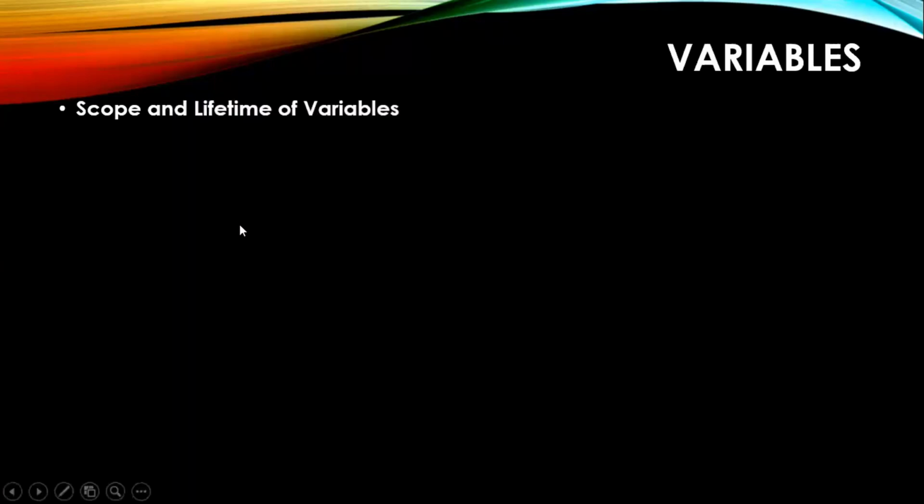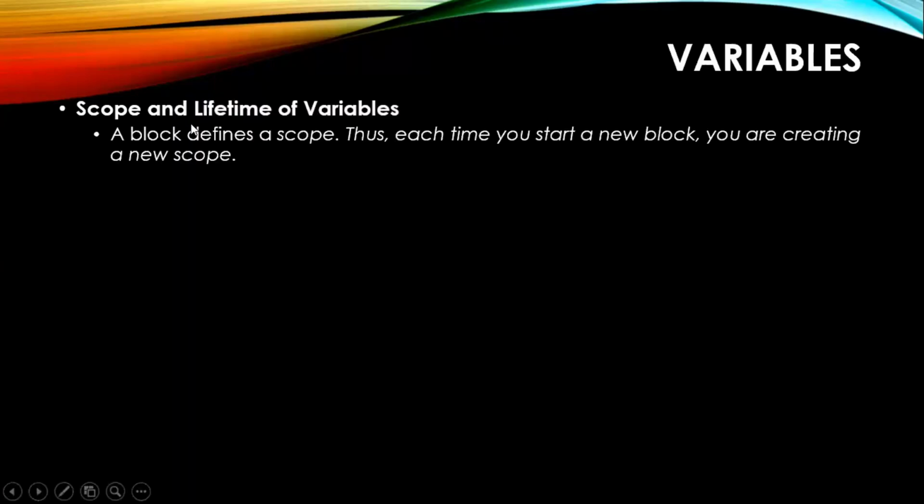Scope. A block defines a scope. Thus, each time you start a new block, you are creating a new scope. Block means curly braces only. The curly braces tell you this is the opening and this is the closing, then obviously it is a block.